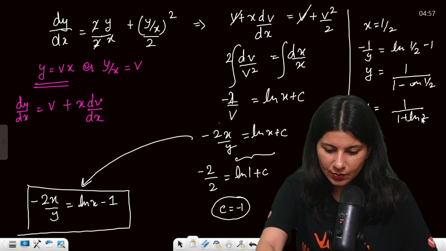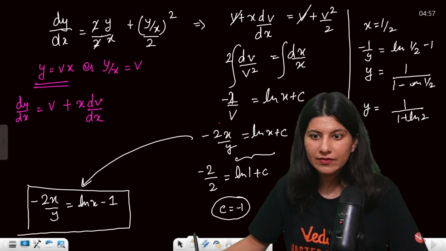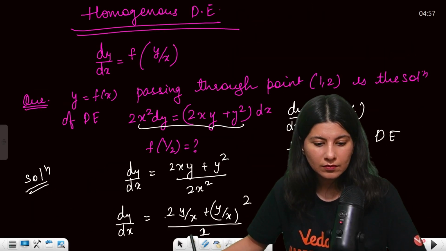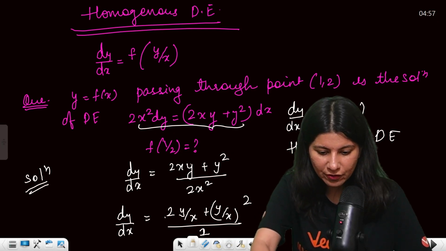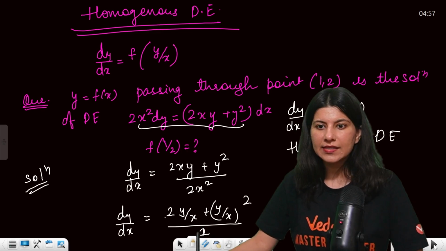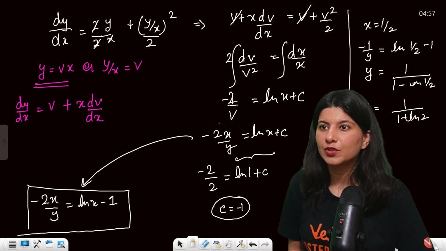So the answer will be, yes, so the answer will be what? That's it. Are there any options? No. f of half. Yeah, I guess yes. So this is how your answer would be.